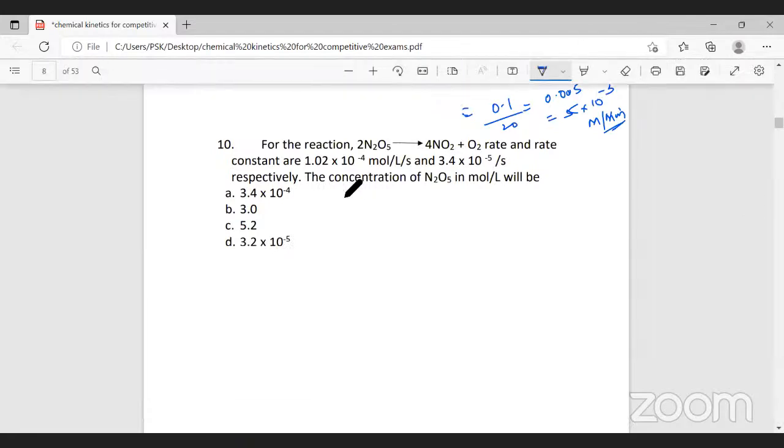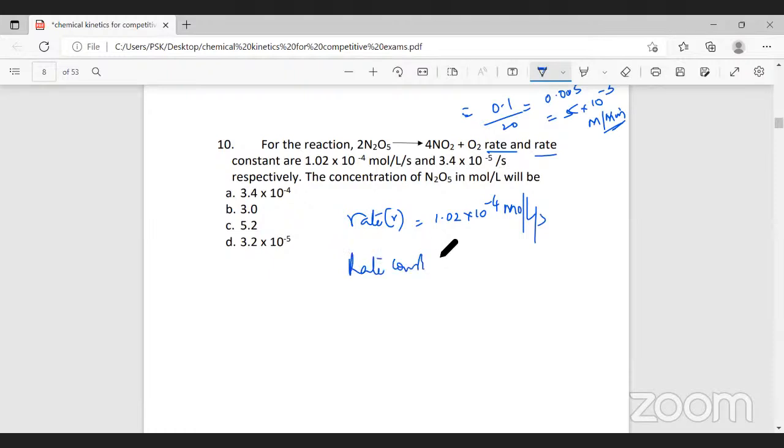The next question. For a reaction 2N2O5 giving you 4NO2 plus O2, rate and rate constant. See, they've given you rate and rate constant. Rate is represented by small letter r, that is equal to 1.02 into 10 to the power minus 4 moles per liter per second. Now they've given you rate constant. This rate constant is represented by letter K. Now what is this rate constant? They've given the value again, it is 3.4 into 10 to the power minus 5 per second.